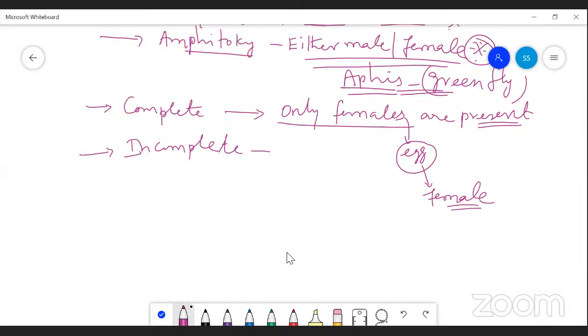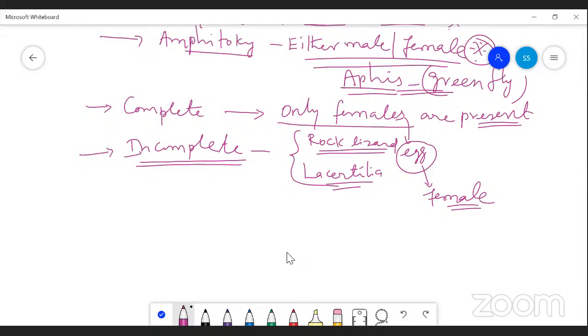This is seen in the case of rock lizard or lacertilia. So only females are present, males are absent.